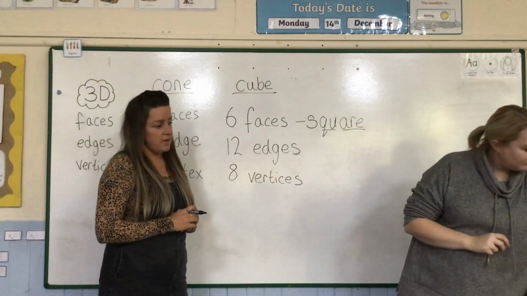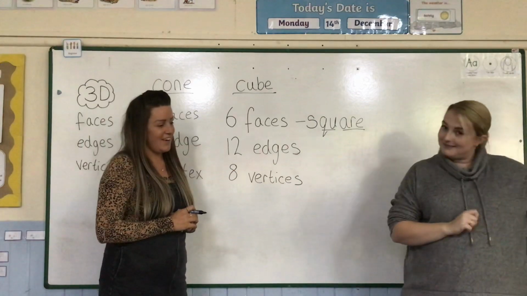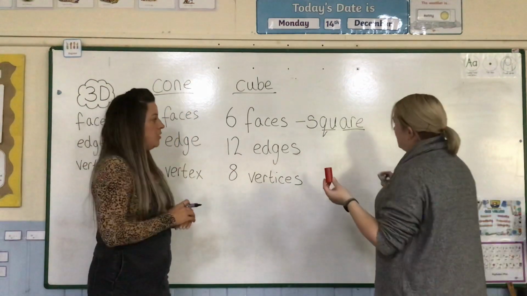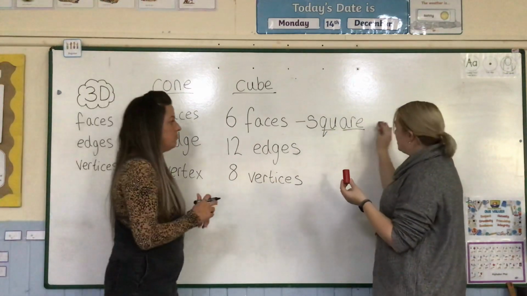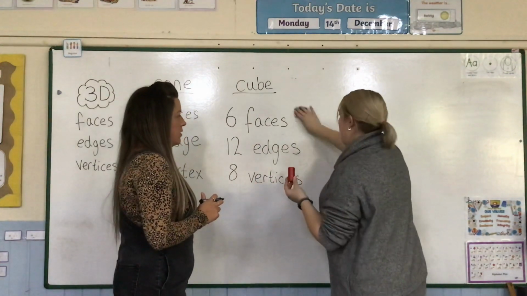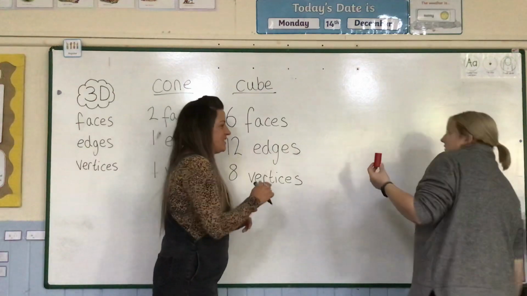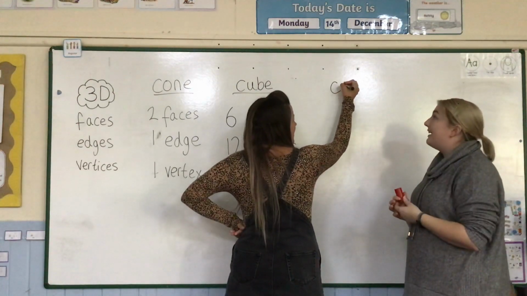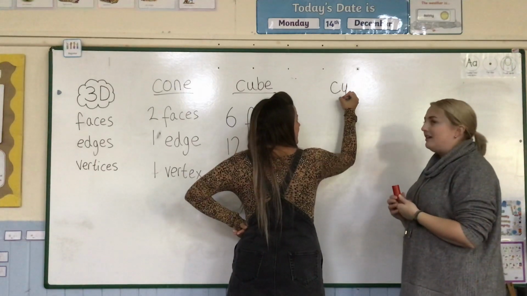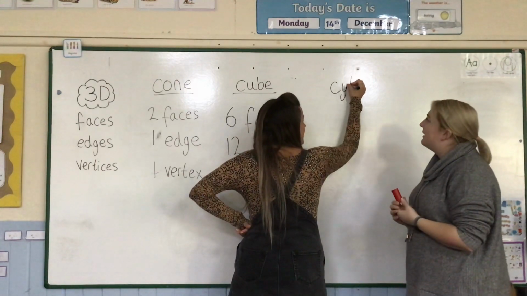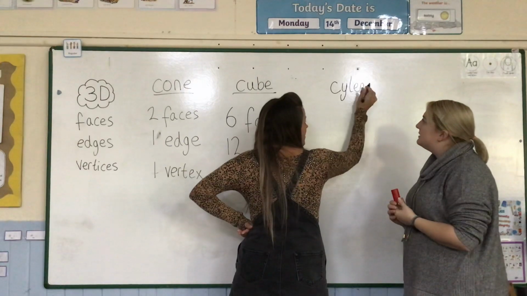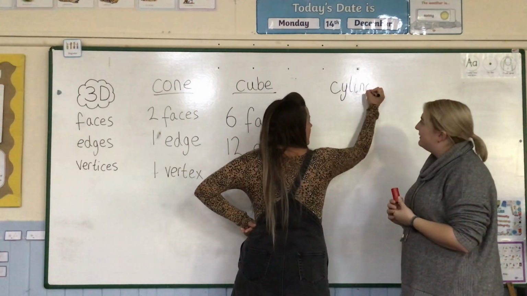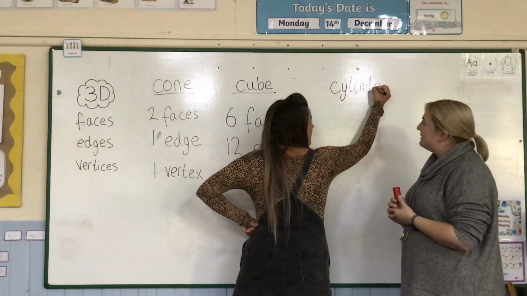Ready. Oh, I'm leaving my favourite one till last. I'm running out of room on my board. Maybe we could rub out the square. Yeah. Okay. We have to remember that bit. Cylinder. How do you spell cylinder? Is it a Y? It's C-Y at the start. Cylinder. Tricky word. E-R? Yes.